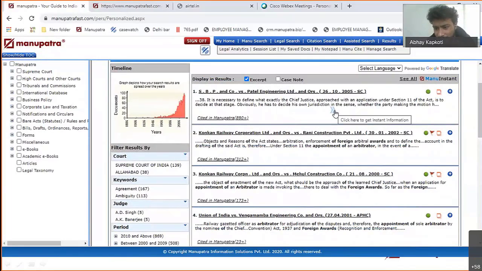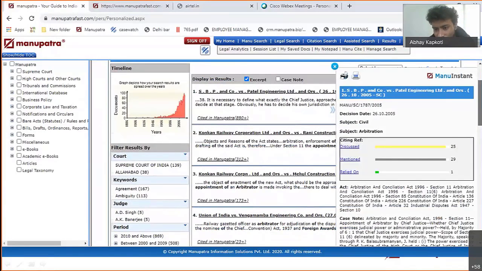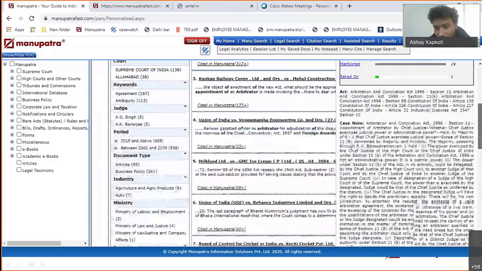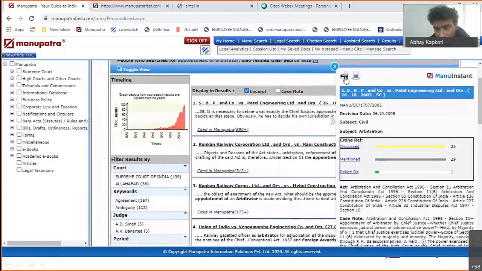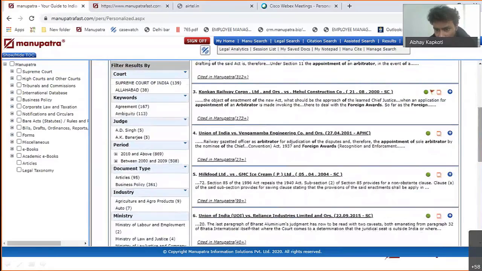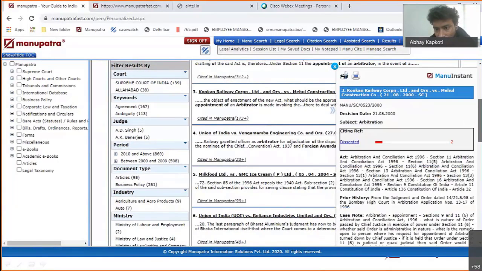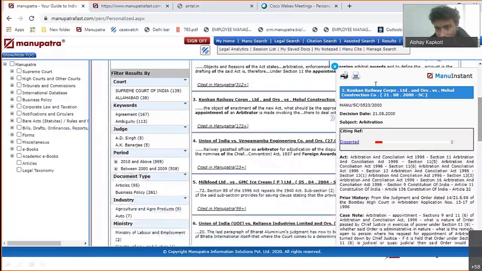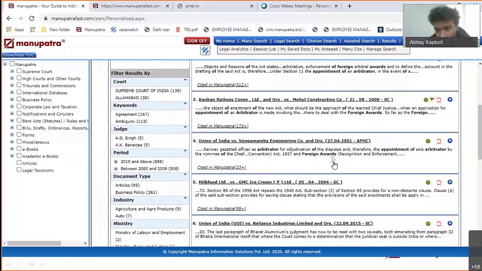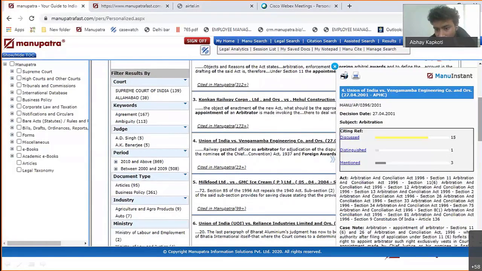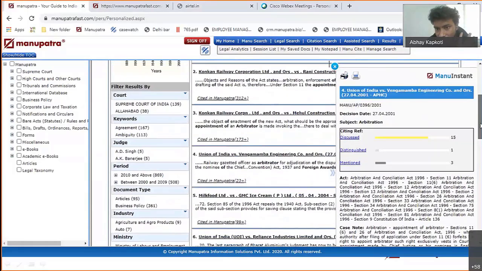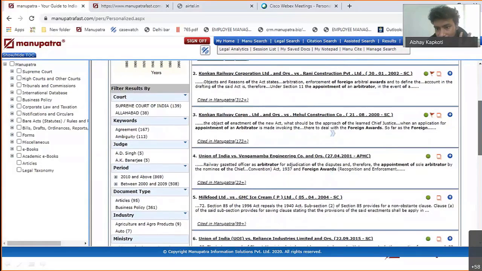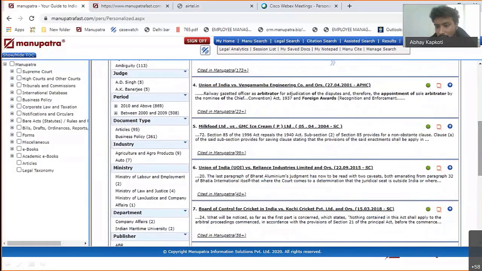Now, sometimes old advocates ask for this, like if you have a head note for the judgment, because there are so many new features also that I will show you, but head note also if you want. On any judgment, you will be able to get the head notes from here. So this is the act of the judgment, the prior history, the case note, disposition. How did I get to the head note part? Just click onto this one, 2001. And from here, you will be able to extract the head note. This feature is called Manu Instinct, and you will be able to take out a printout of this as well.